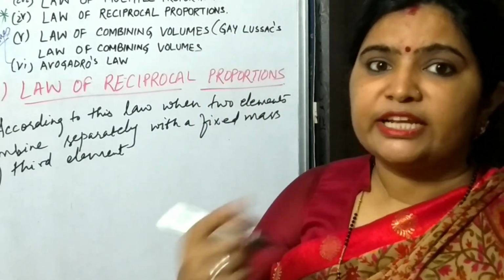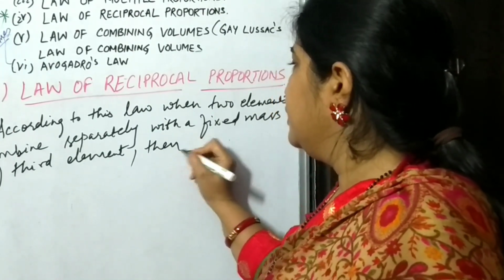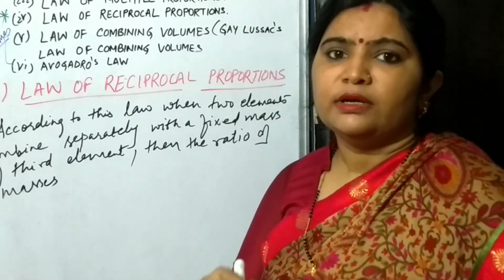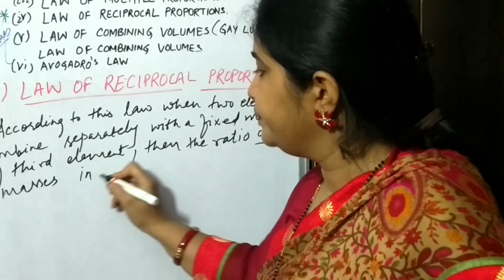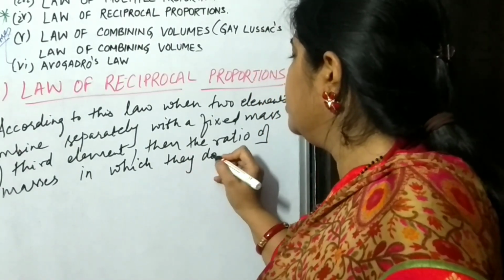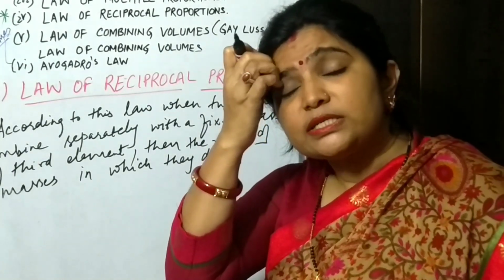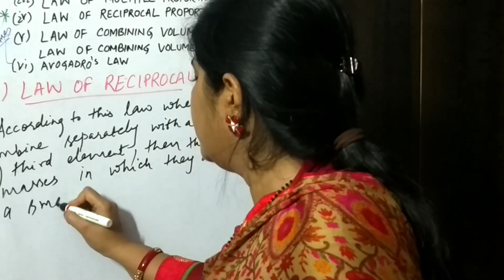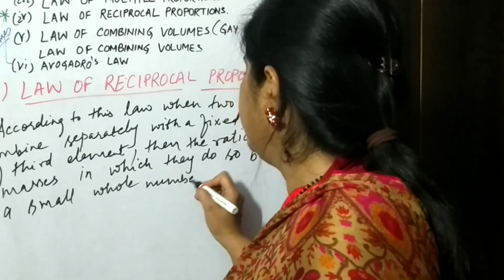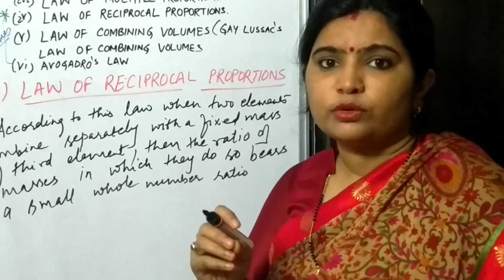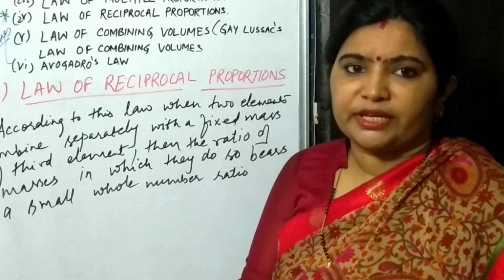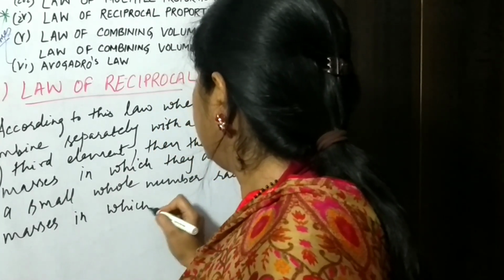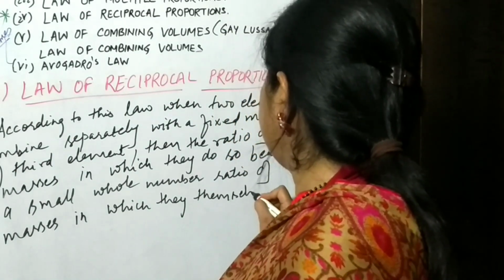then the ratio of masses in which they do so bears a small whole number ratio to the ratio of masses in which they themselves combine.